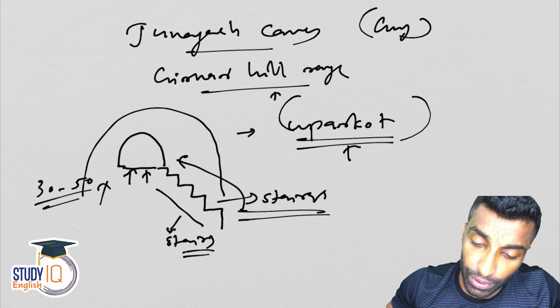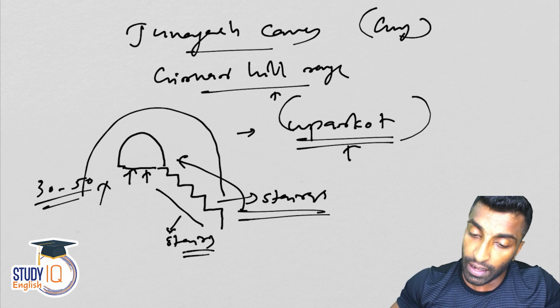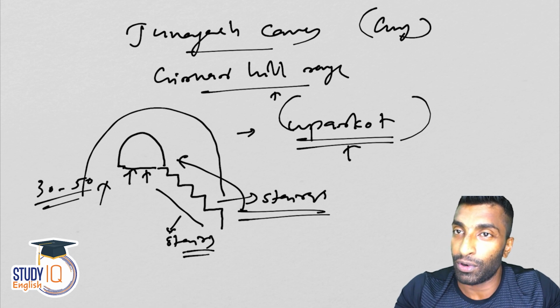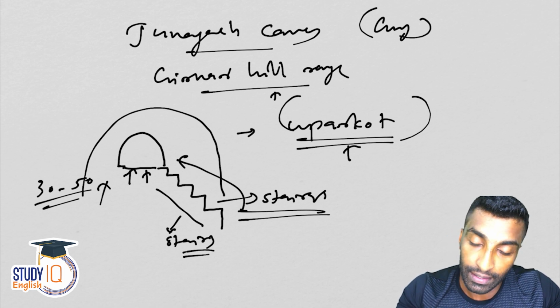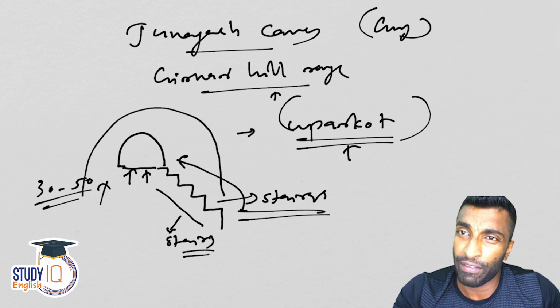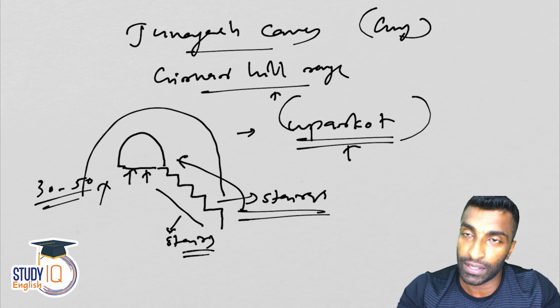Okay, so that's about caves. We're done with caves. So guys, we discussed Ajanta, then Ellora, then Elephanta, then Nashik Caves, Junagarh Caves. Very important. We have tried to simplify it as much as possible, and I hope you understood whatever we have discussed in the caves.